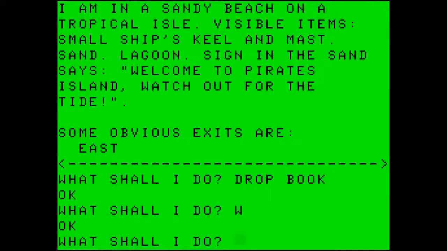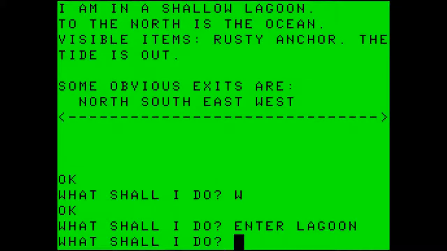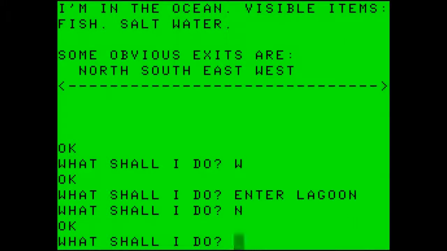As you remember, this is the sandy beach on the tropical island. Visible items are the ship's keel, the mast, sand, lagoon, and the sign. We want to enter the lagoon. In a shallow lagoon to the north is the ocean. Visible items, rusty anchor. The tide is out. Some obvious exits are north, south, east, and west. So we are going to head north, out into the ocean. The visible items are fish and salt water. Obvious exits are north, south, east, and west.